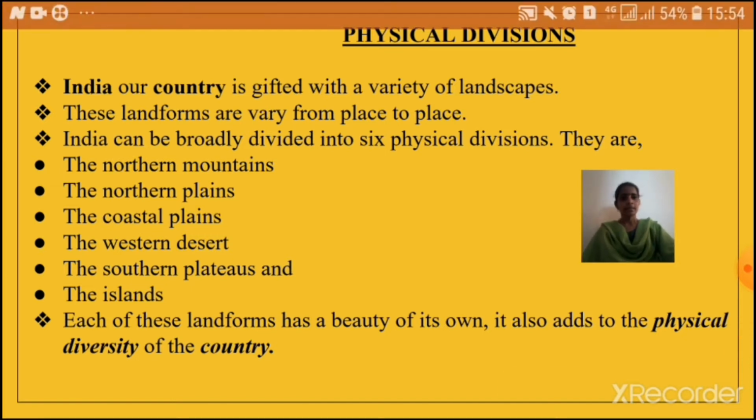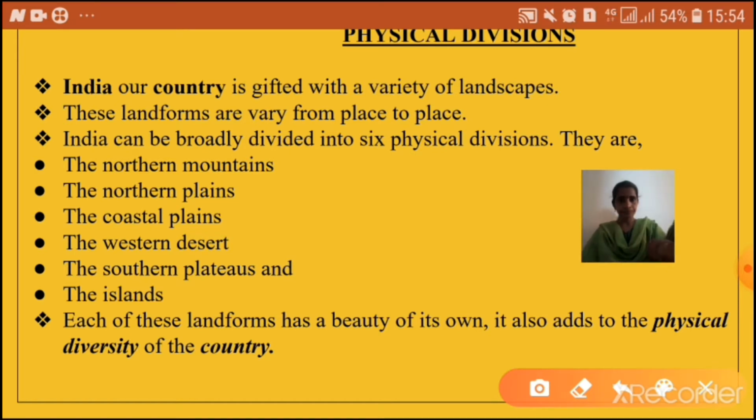In the textbook, the northern and the coastal plains are given as one coastal plain. That means the northern and coastal plains are given like that. So in our textbook they have mentioned 5 physical divisions, but here I separated them as northern plains and coastal plains.